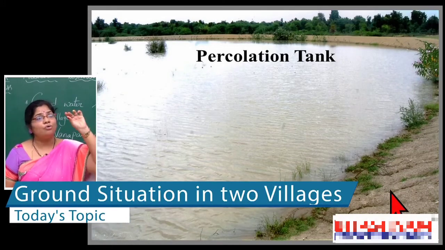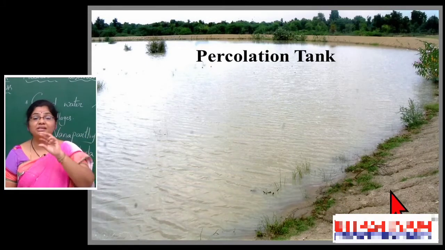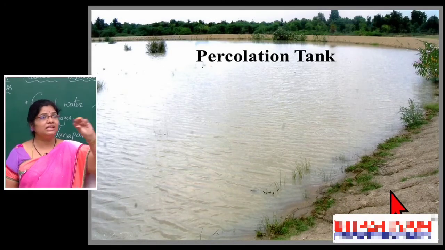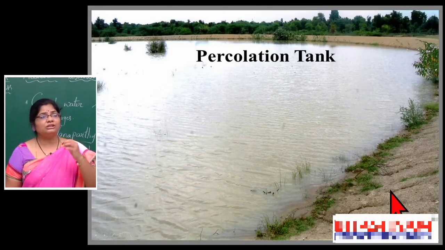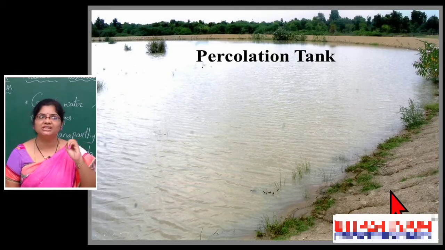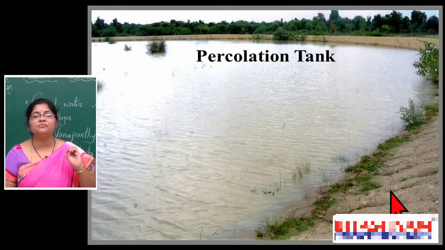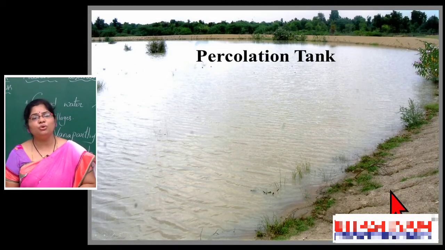Even an outlet is also present in this percolation tank for surface irrigation. So with this the farmer is able to irrigate their land also. So that much importance is there for this kind of percolation tank that is present in Vanaparthi but absent in Vadicherla. That is the main difference between these two villages.